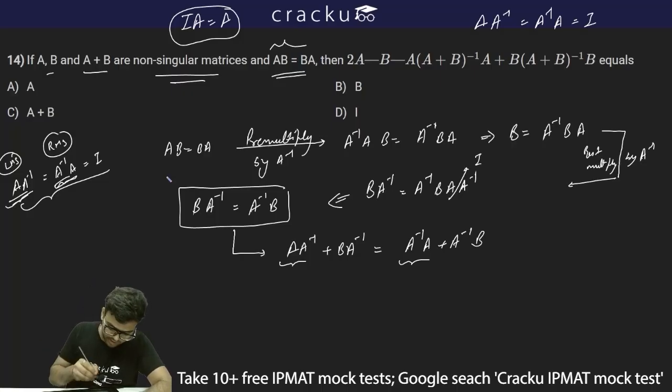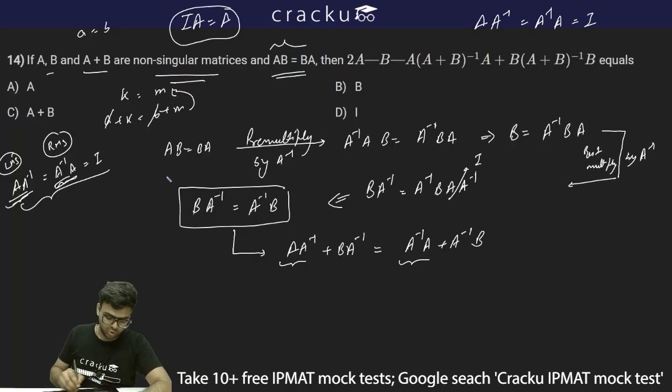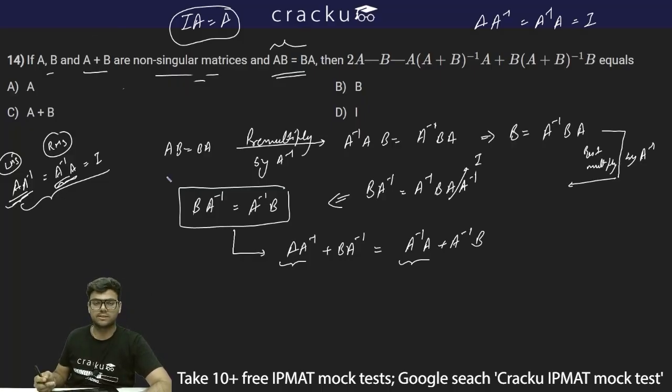Just what I am doing is, if I just say A is equal to B and there is some number K is equal to M. So what I can write is A plus K is equal to B plus M, because ultimately what will happen, this A and B will be cancelled because both are equal. So again I will be redirected to K is equal to M. I have just added A into A inverse to the left hand side and A inverse into A to the right hand side, and both of them are equal. So ultimately both of them will be cancelled out and ultimately I'll get this equation.